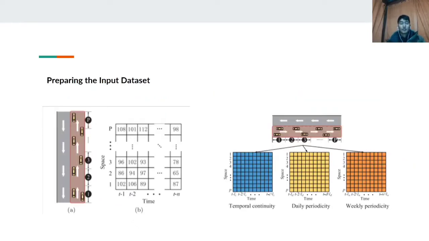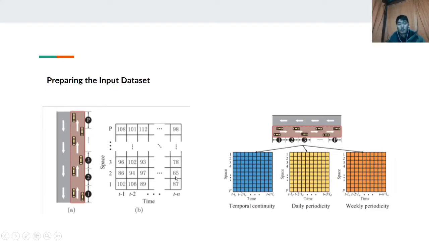Now preparing the dataset. Our dataset consists of three spatio-temporal data: temporal continuity, daily periodicity, and weekly periodicity. Each of these input matrices is a two-dimensional matrix, where T denotes the time and P denotes the locations.